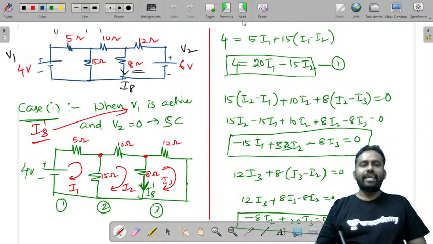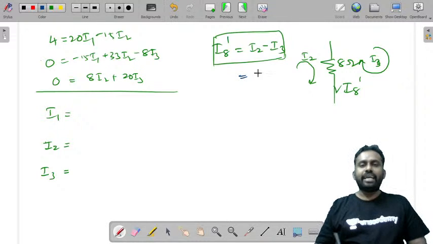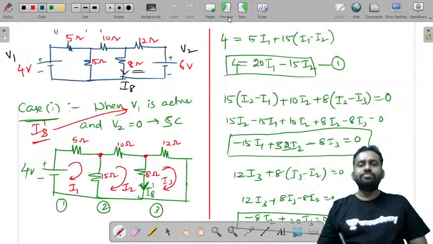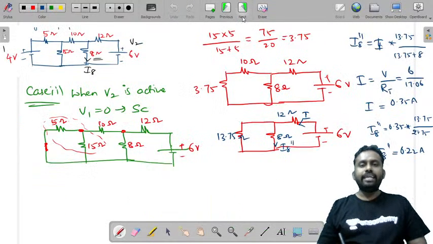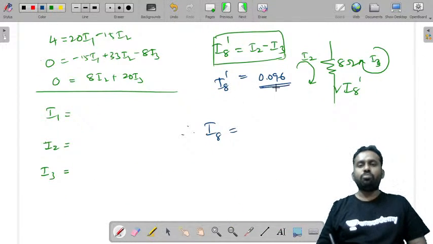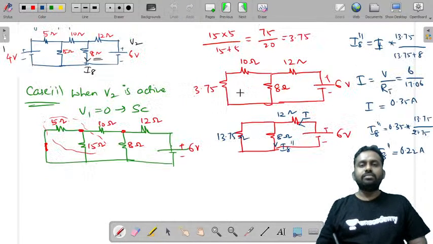Let me write that I8 dash. So if you find I2 minus I3, this I8 dash will be 0.096. So finally, what is I8? I8 is the current that I have taken in this 8 ohm resistor. So I8 is equal to I8 dash, 0.096, plus I8 double dash.